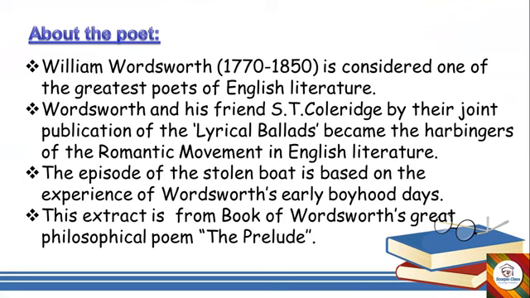Wordsworth and his friend S. T. Coleridge, by the joint publication of the Lyrical Ballads, became the harbingers of the Romantic movement in English literature. Harbingers means the first to open or start up the Romantic movement. So it was William Wordsworth and his friend who started this movement.